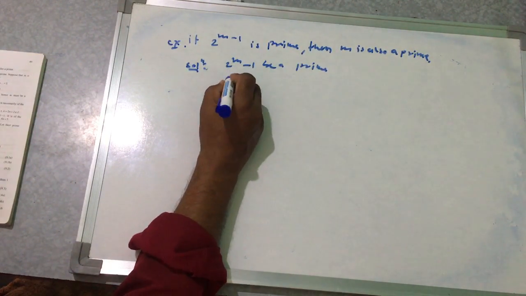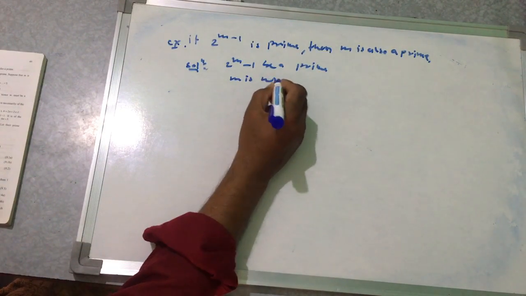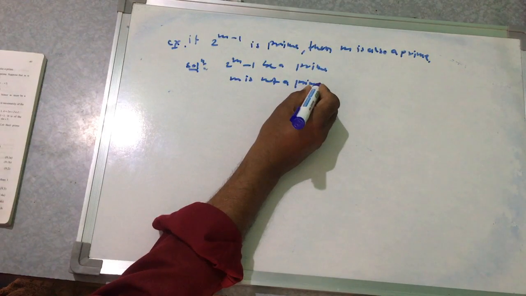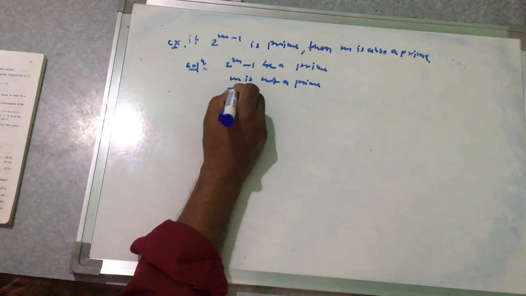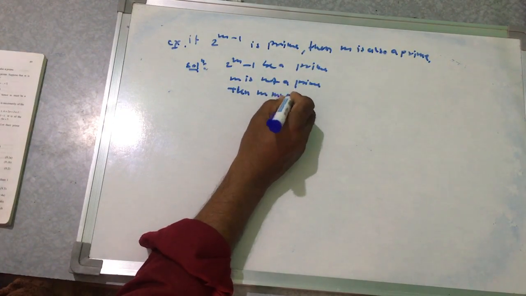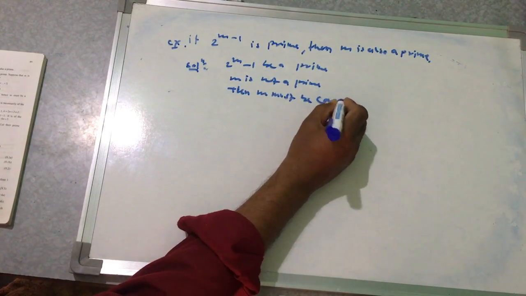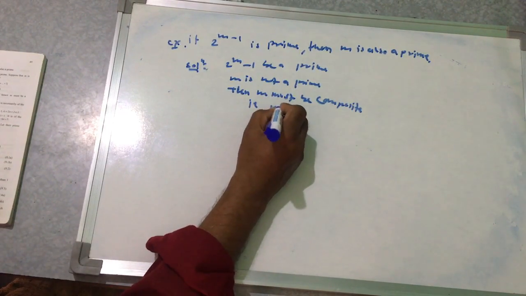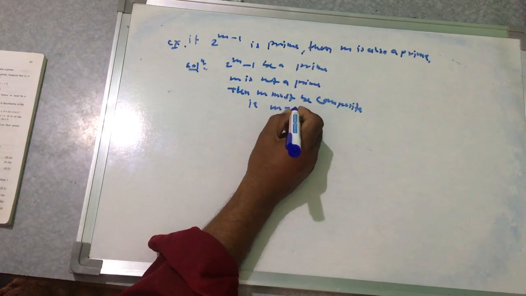Suppose that m is not a prime, then it must be a composite number. Then m is equal to ab.